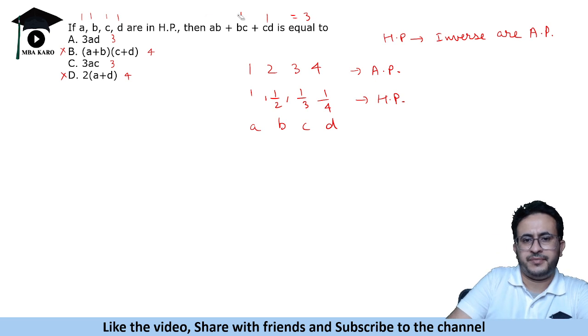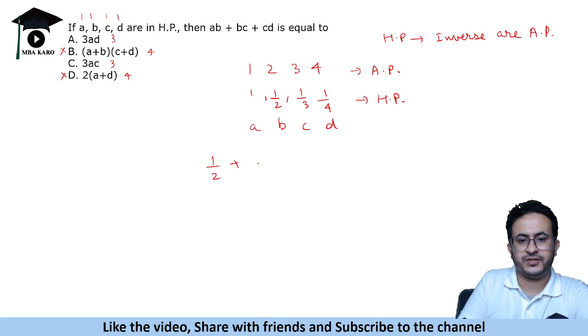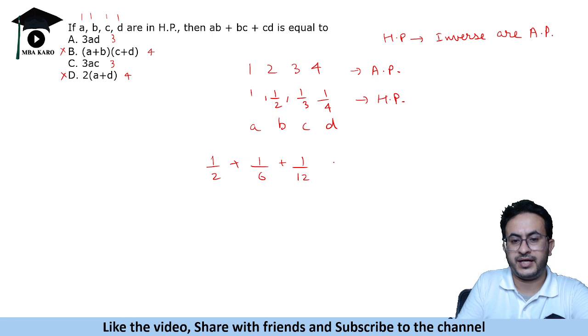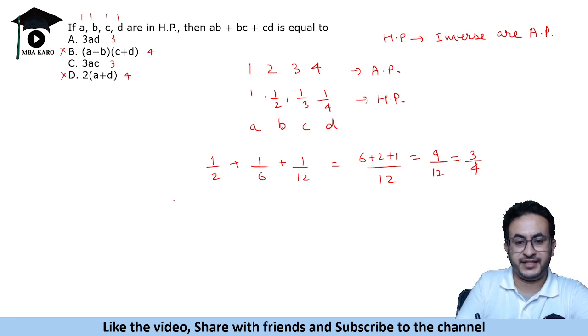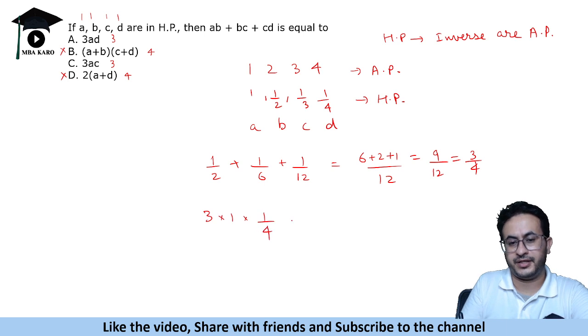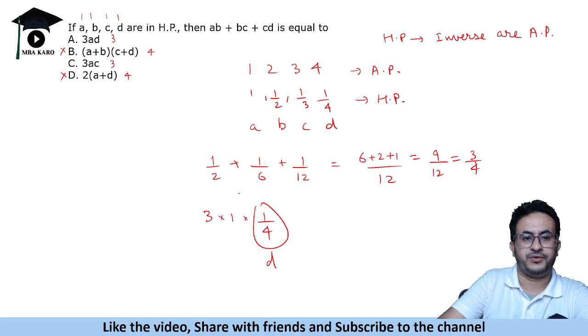So AB is 1 by 2, BC is 1 by 6 and CD is 1 by 12. Right, so let's add this. So this is upon 12, 6 plus 2 plus 1, which is 9 by 12 or 3 by 4. Okay, 3 by 4. Now one of the options is 3AD. We need to multiply by 3 to get it, and 1 by 4 is AD. So the answer will be 3AD. So that is our answer.